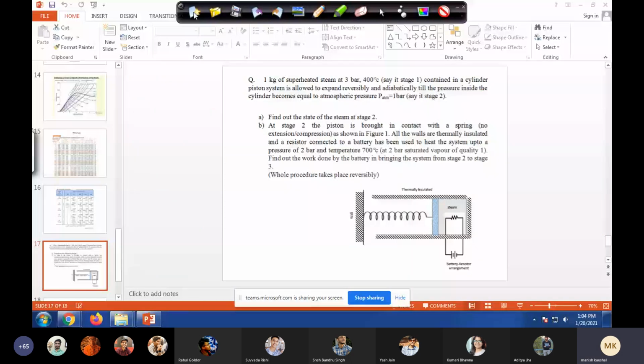For stage 3, you will go to superheated, and in superheated everything is in vapor phase. So in superheated we have stage 2 bar, and if you see 2 bar in the superheated steam table, since the saturation temperature is 120.3, we have to go to 2 bar, temperature 700. So I can see it. That is only entropy for the gas phase, because only the gas phase is there.